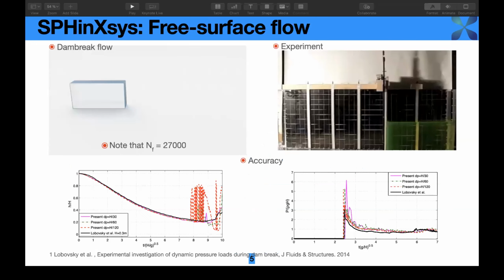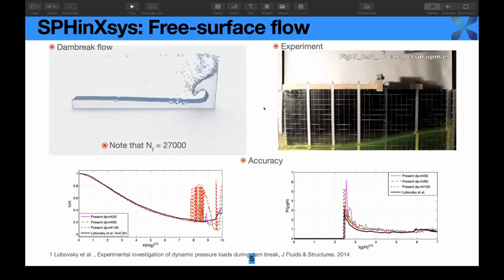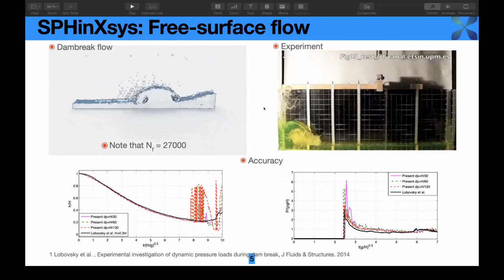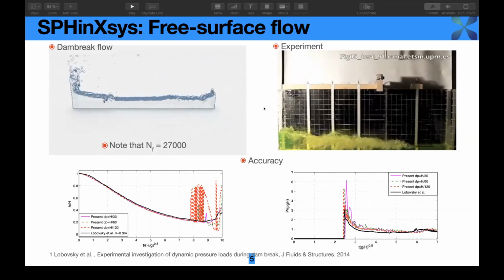The first validation is the free surface flow, which is a benchmark of the dam break flow. This is the video and the comparison with the experiment. You can see here in the present library, all the main features, for example, a long run-up and a very large second jet, and all the other variant free surfaces are well captured and have a good agreement with